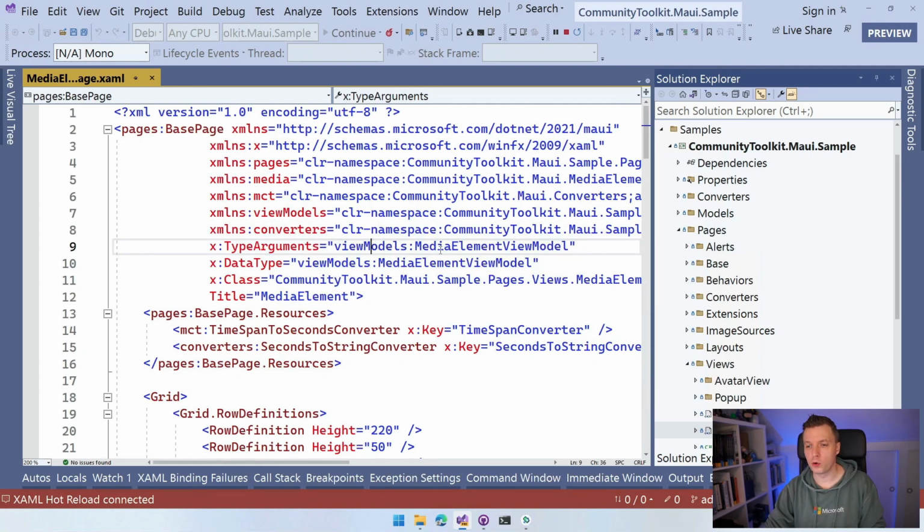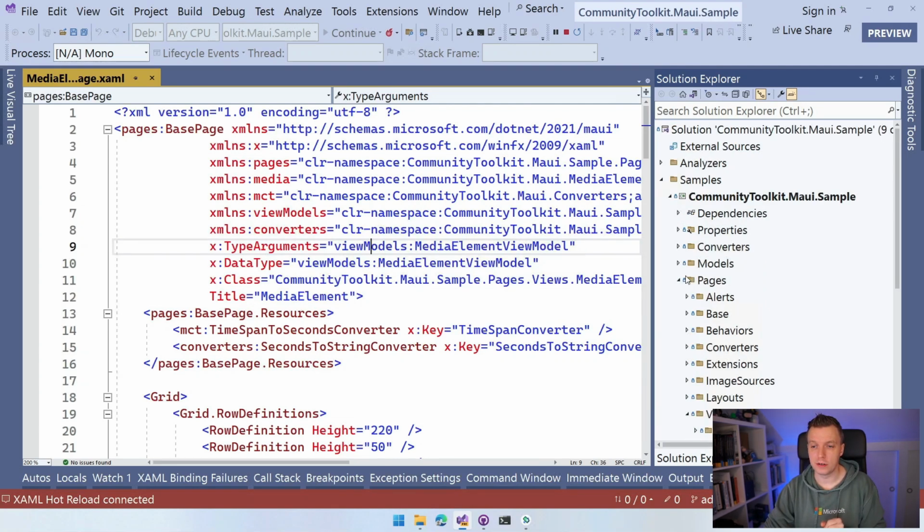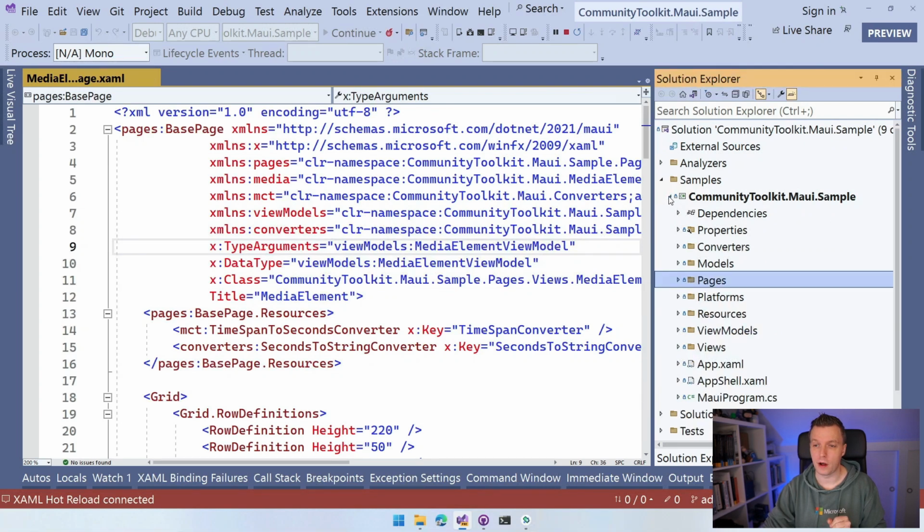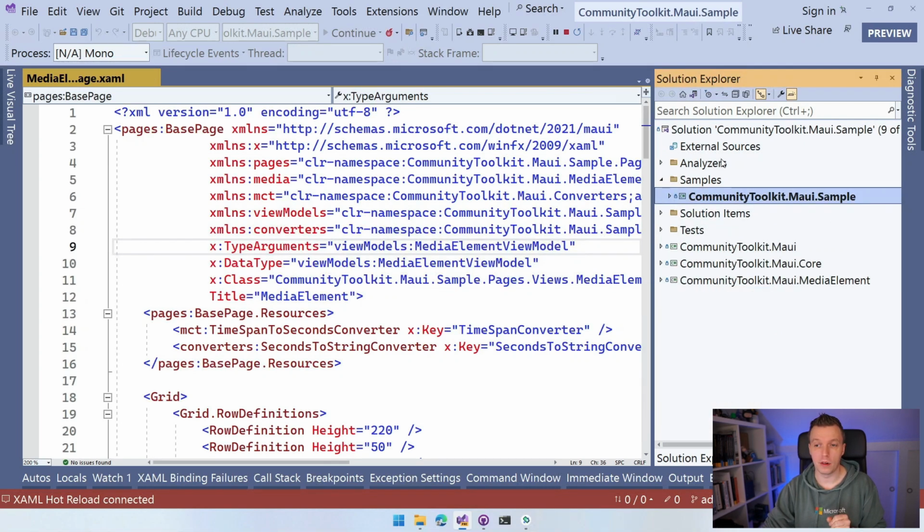So I'm not going to bore you with all the details here on the solution, but if I collapse a couple of things here, we have a couple of folders: analyzers, samples, tests, of course. And here is the source for the community toolkit down to the bottom. You can immediately see that the MediaElement is a separate project. So we're going to create this as a separate NuGet.